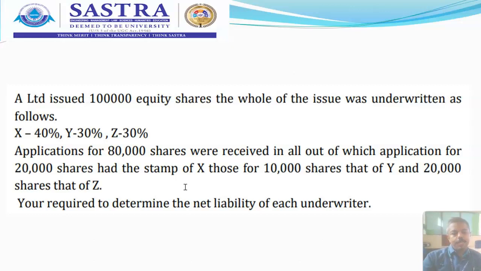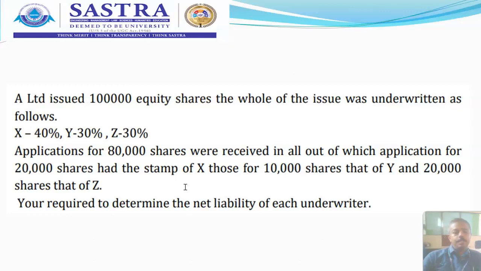As we were looking into the different types of underwriting, the first type is complete underwriting. So here A Limited issued 1 lakh equity shares under complete underwriting. They are not taking any of the shares on their own as their own responsibility to issue to the public.